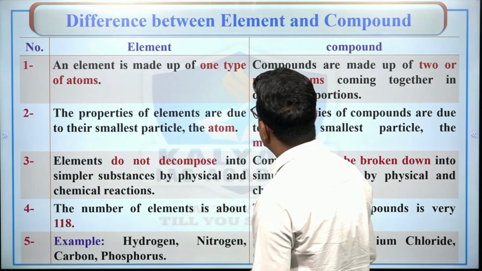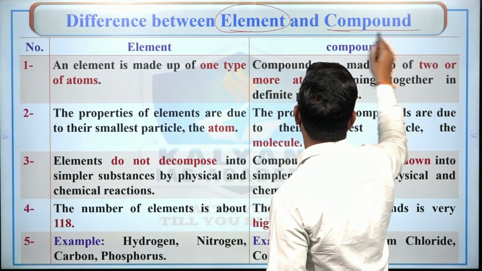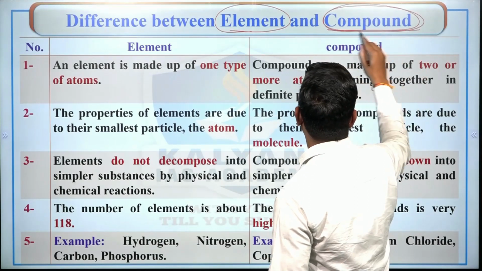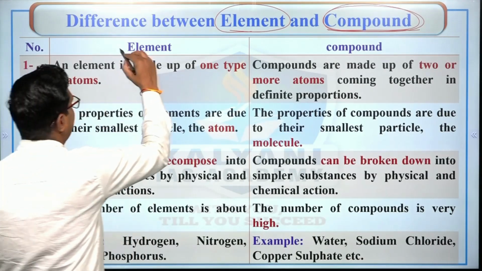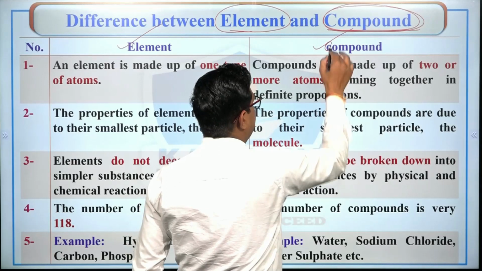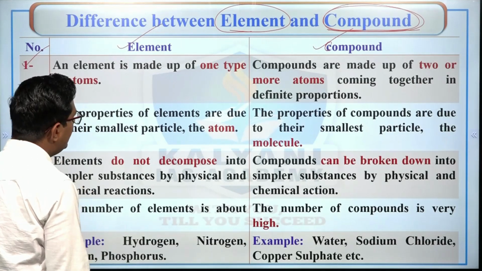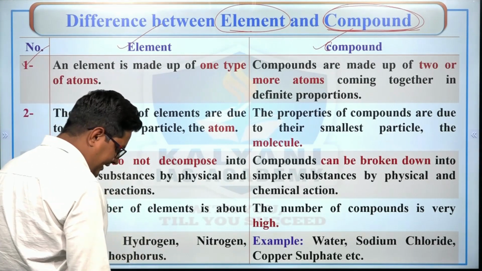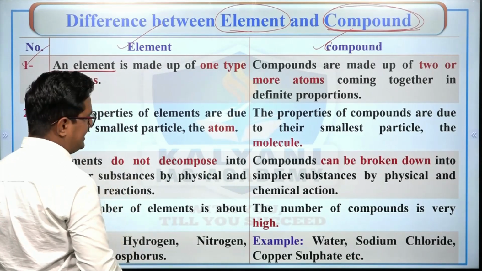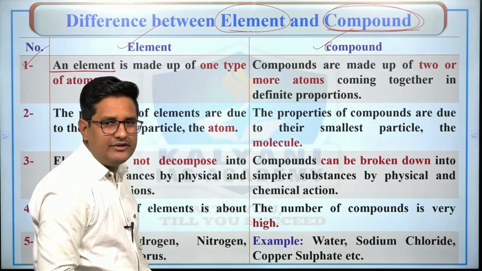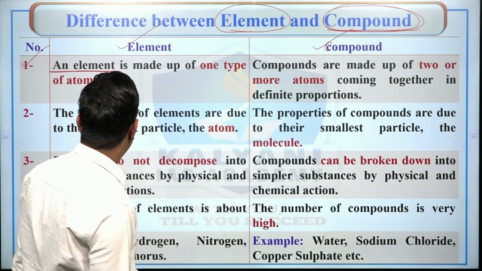Right? Now let's study the difference between element and compound. We have studied element as well as compound, and if you have studied it properly, then definitely you would come to know what is the difference between element and compound. At first, what is the definition of element and what is the definition of compound? An element is the form of pure substance which cannot be split up into two substances, which means ये one type of atom से ही मिलकर बना हुआ होता है.